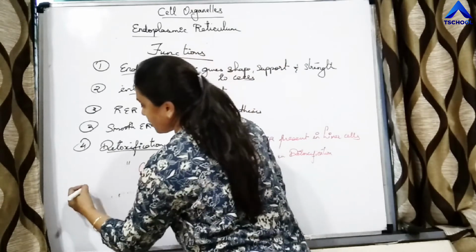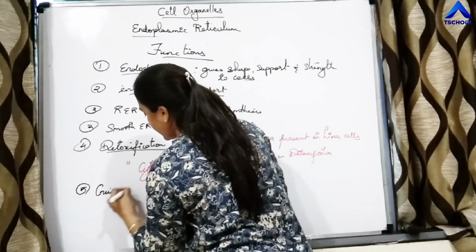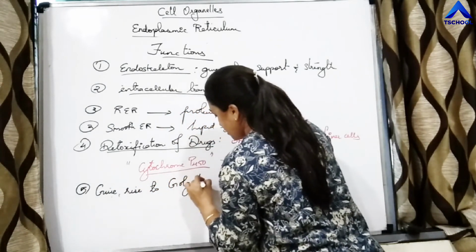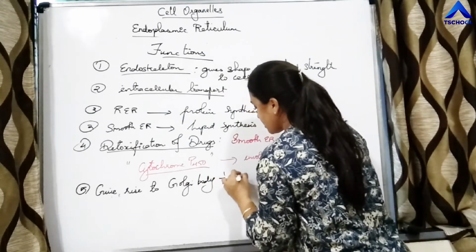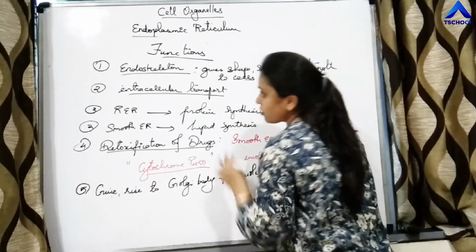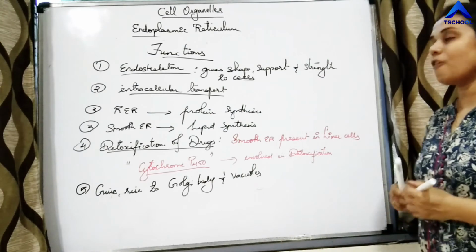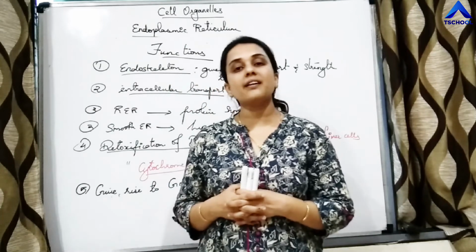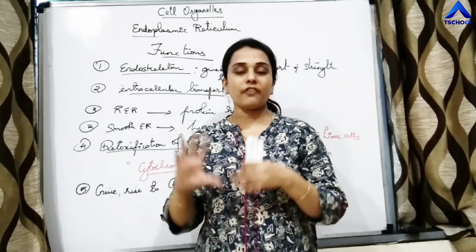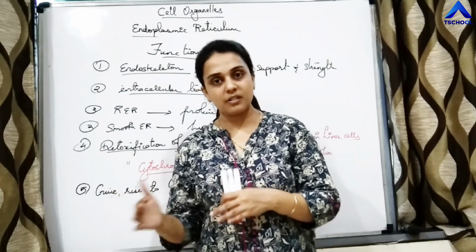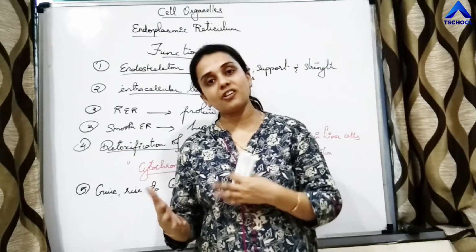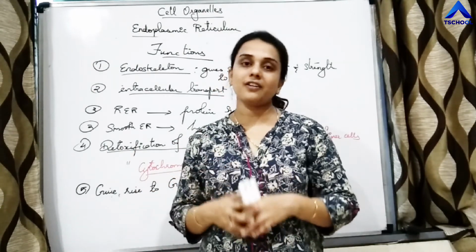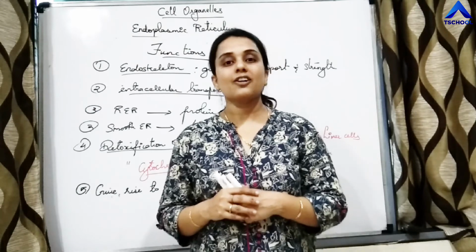Then the next function is it gives rise to Golgi body and vacuole. So these are the important functions of endoplasmic reticulum. With this we have made a detailed study of all the parts of endoplasmic reticulum, its components, its types, its structure, its functions and its modification. So now we have to study the second organelle of the endomembrane system, that is Golgi body.